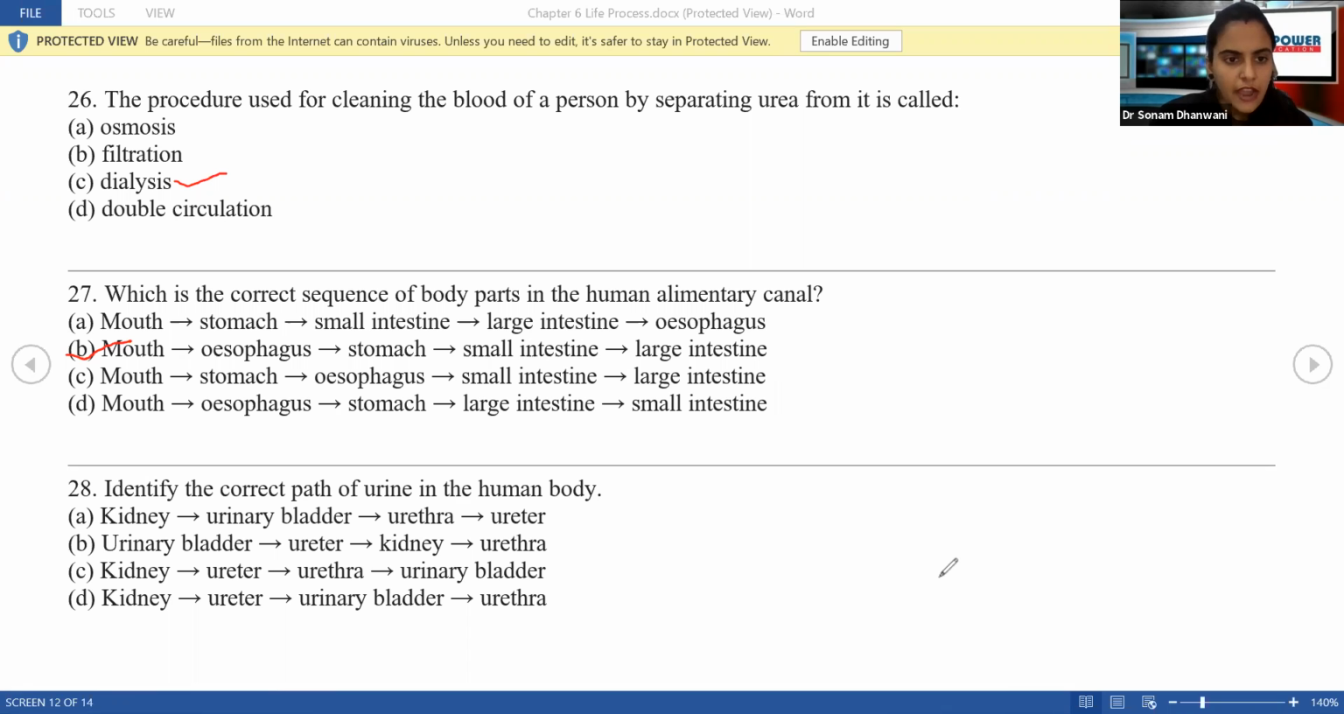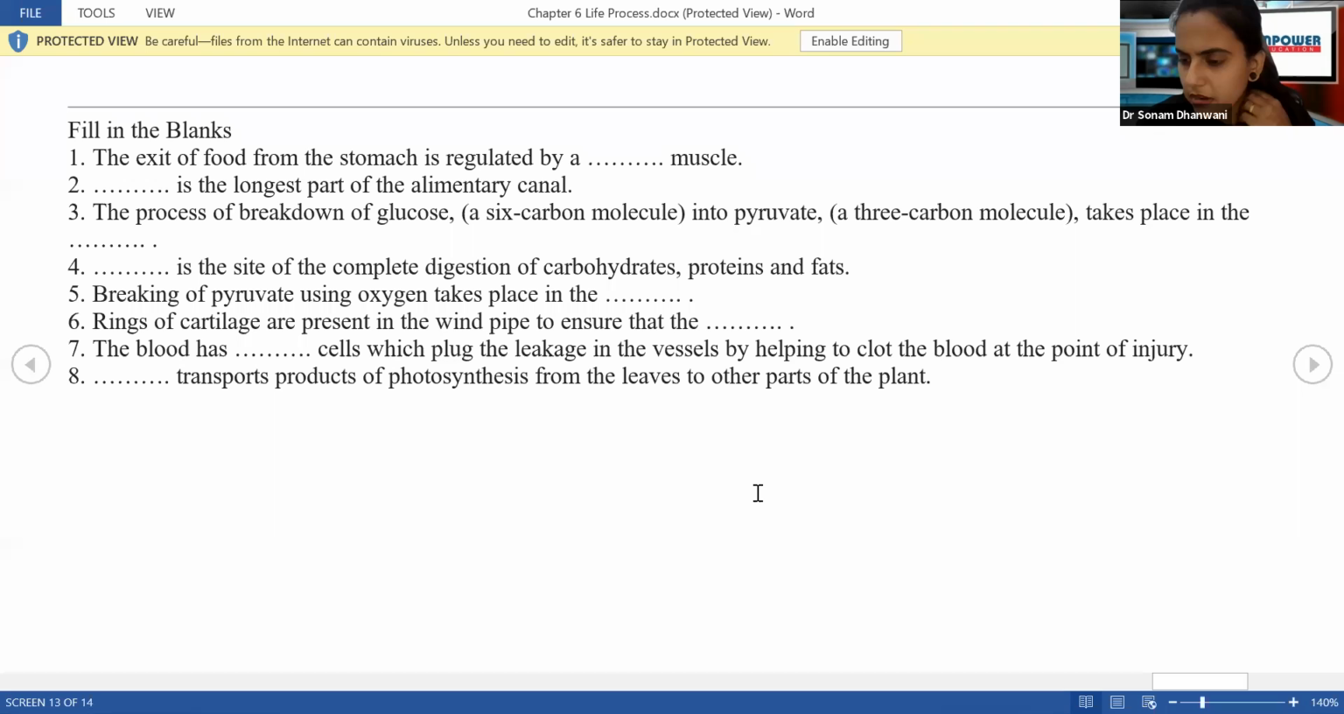Next, identify the correct path of urine in the human body. We have just seen this in the previous one. It is kidney, ureter, urinary bladder, and then the urethra. So this is the correct answer. Okay guys, if your basics of the theoretical part are clear, then answering MCQs will become very easy. So please concentrate.